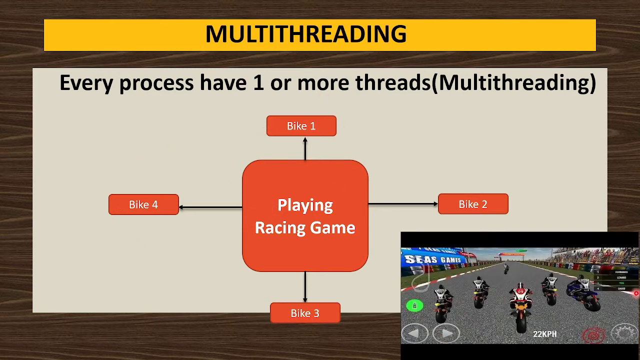You can see over here, the game which you are playing, that racing game, is what? A process. And these bikes which you can see can be considered threads. So they are part of this process only. So every process can have one or more threads, and it is called multi-threading.